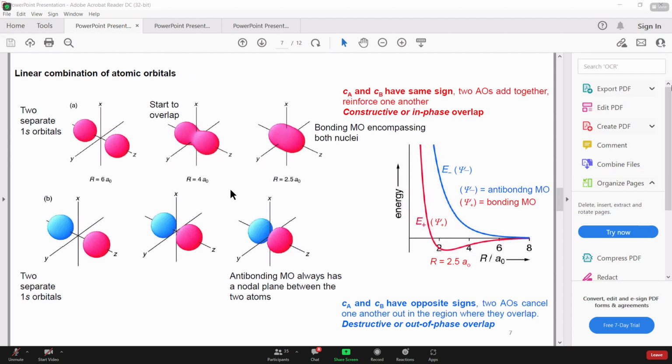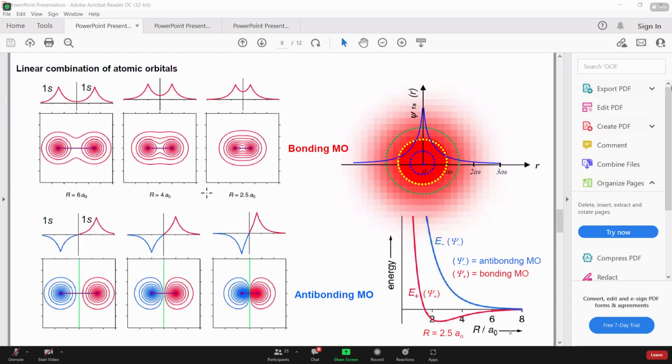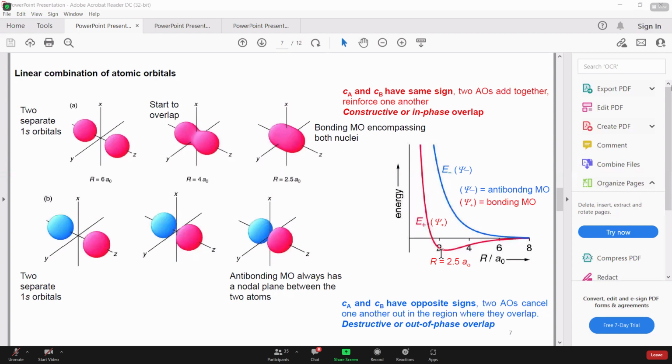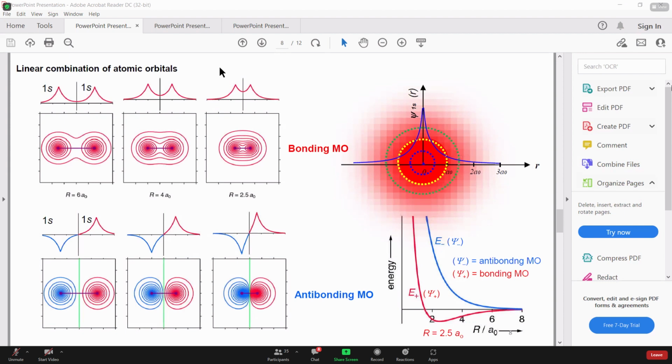Yes, in this case 2.5 A naught is the maximum overlap that can happen. Otherwise, if I further decrease the internuclear distance, the energy will increase sharply. Whatever we just discussed in the previous slide is being indicated here again in the form of psi1s, which we have been plotting till now. So that's the picture you are familiar with. Psi1s obviously exists in 3D form, and that's the color density plot. As you go away from the nucleus, the color density decreases, and that's what is being depicted here by this exponentially decreasing function. So again, the same parameters, 6A naught, 4A naught, 2.5A naught, we are talking about this simple system here.